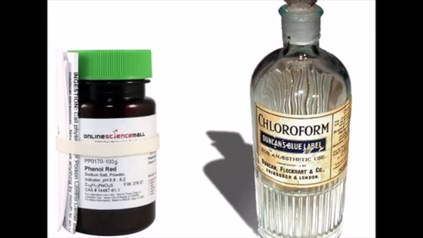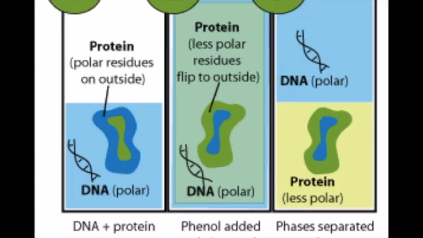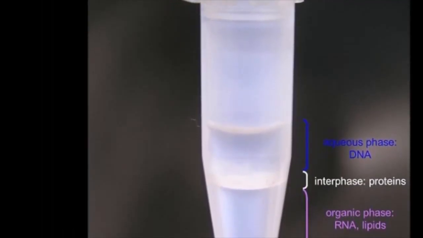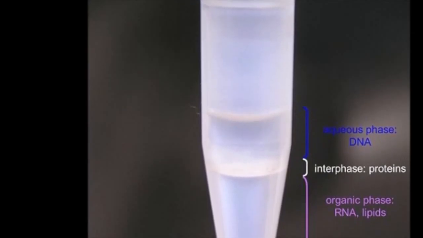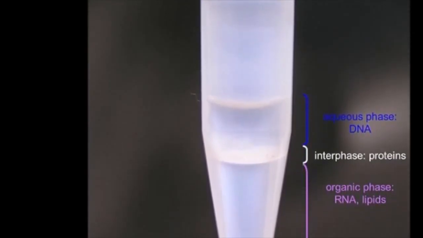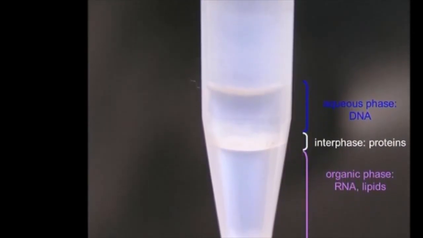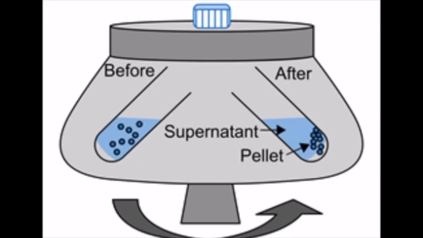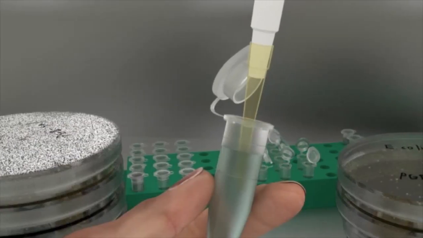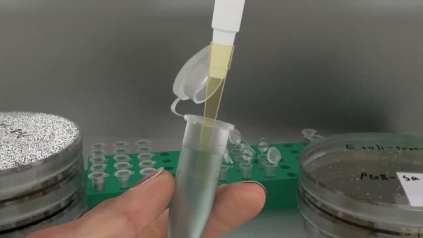Phenol chloroform solution is used to denature and separate proteins from plasmid. Chloroform is also a protein denaturant which stabilizes the rather unstable boundary between an aqueous phase and a pure phenol layer. The denatured proteins form a layer at the interface between the aqueous and the organic phases, which are removed by centrifugation. Once the plasmid DNA is released, it must be precipitated with alcohol.